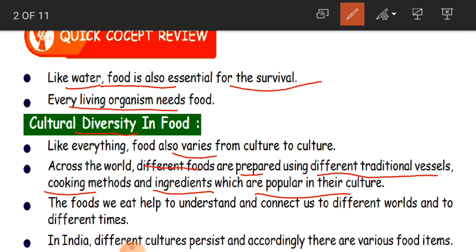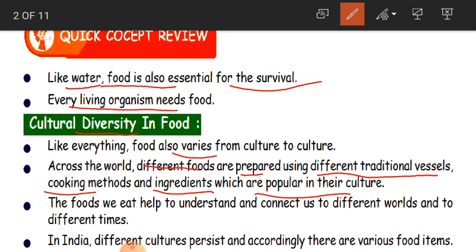Okay children, as there are different foods, they have different cooking methods also. In India, normally we cook on the stove, mostly on the gas stove. But in western countries, for example, pizza, burger, bread and all these are cooked in ovens.